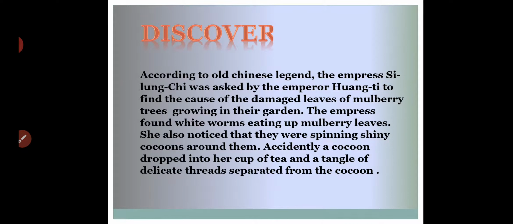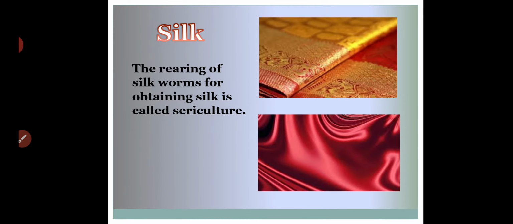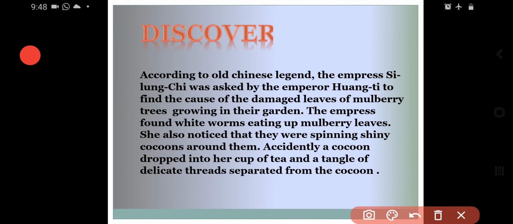Now, how were silk moths discovered? According to an old Chinese legend, the Empress Si Lung Chi was asked by the Emperor Huang Ti to find the cause of the damaged leaves of mulberry trees growing in their garden.